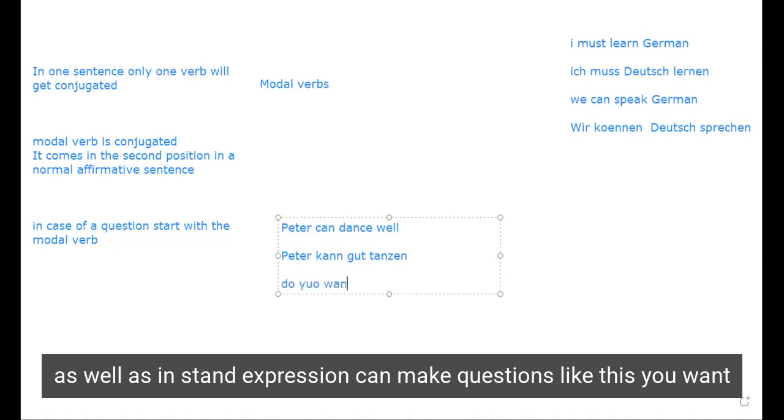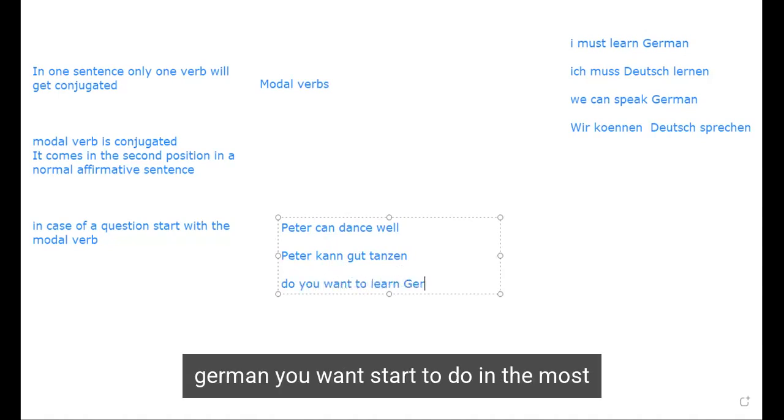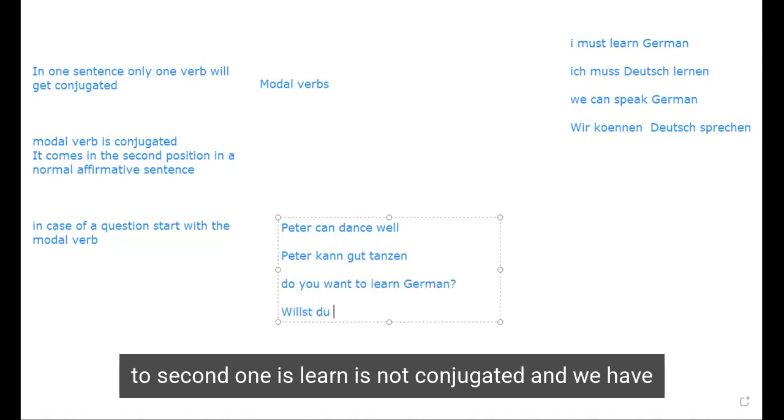We're discussing questions in question form. Do you want to learn German? Do you want to start over? Wollen means to want to do. The second verb, lernen, is not conjugated and goes to the end.